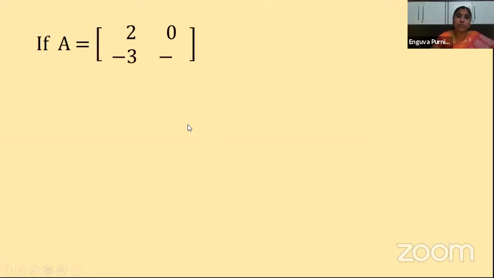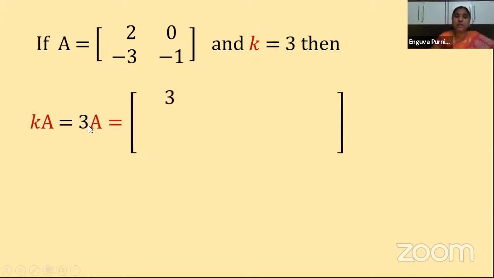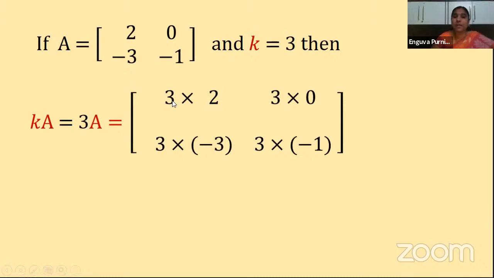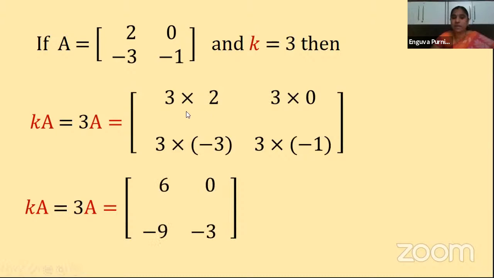If A is equal to [2, 0; minus 3, minus 1], and K is equal to 3, then what is the scalar multiple of this A? I am trying to find KA, and in place of K, I am replacing 3. 3A is equal to every element of A multiplied with 3: 3 into 2, 3 into 0, 3 into minus 3, 3 into minus 1, and so on. Clear? Now 3A is [6, 0; minus 9, minus 3]. Clear, children? So it is a scalar multiple of matrix A.